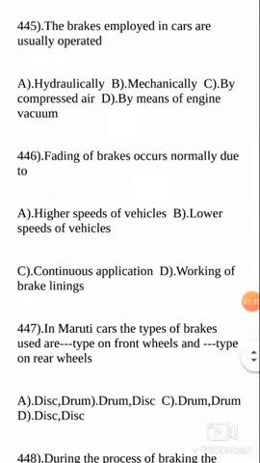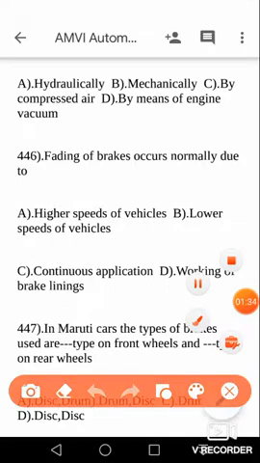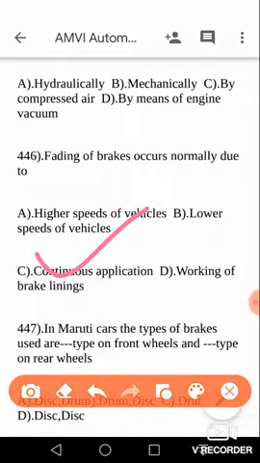Next, fading of brakes occurs normally due to. So what is the reason for fading of the brakes? Is it due to the higher speed of vehicles, the low speed of the vehicles, continuous application, or wearing of brake linings? You may tend to think that it is due to the wearing of brake linings. It is not so. The fading of brakes actually occurs normally due to the continuous application. Because of the continuous application, the brakes get deteriorated in their efficiency. The main reason is continuous application, so C is the answer. Next question.